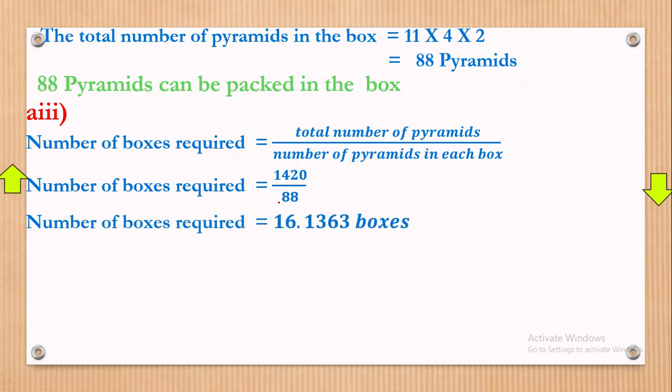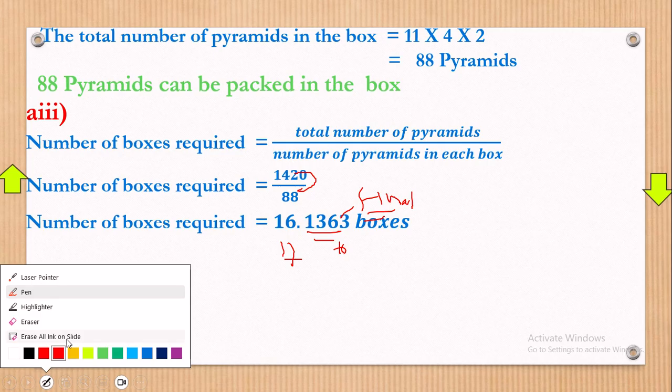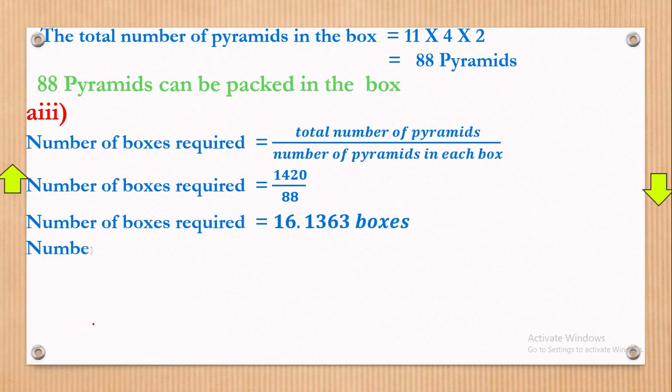Okay, now let's explain from here. When you divide this by this, you get 16.13. You realize that if you round off, it cannot give you an exact answer, but this is our final answer. We are ending the story about how many are required. However much when you round off, you get 16. So long as it has some decimal points, you approximate to 17, since this is our final answer. Okay, let's now do that. We have that number of boxes required equals 17 boxes. As simple as that. Hope that really makes some sense.